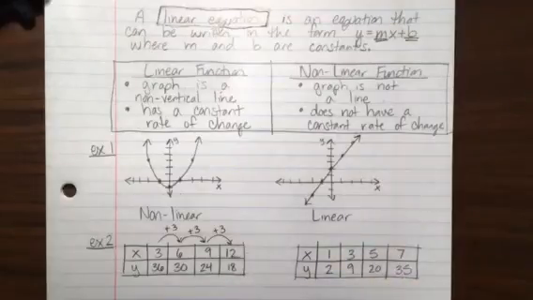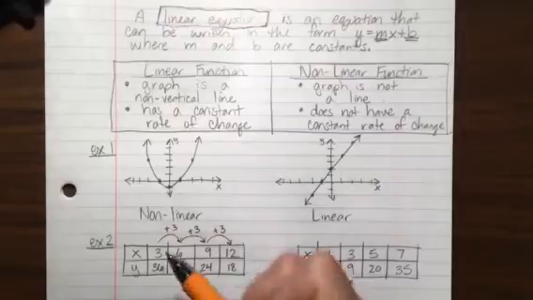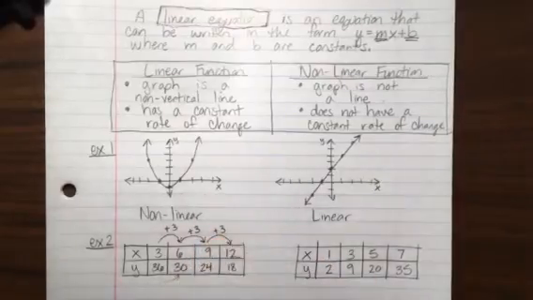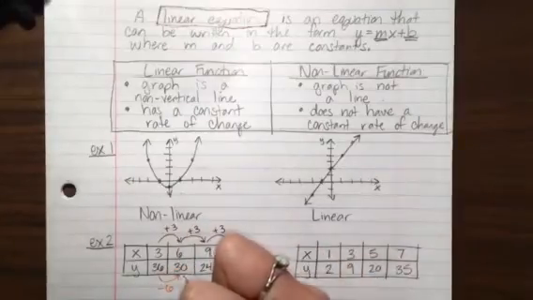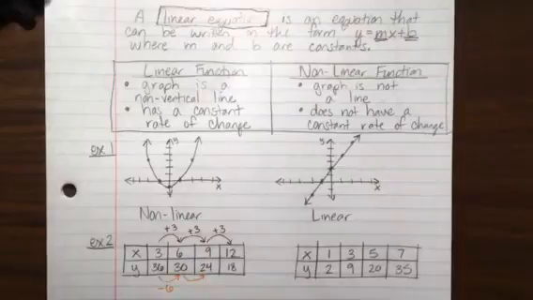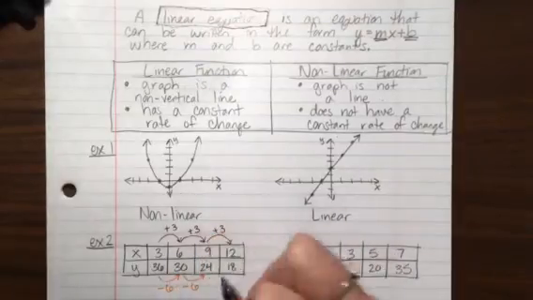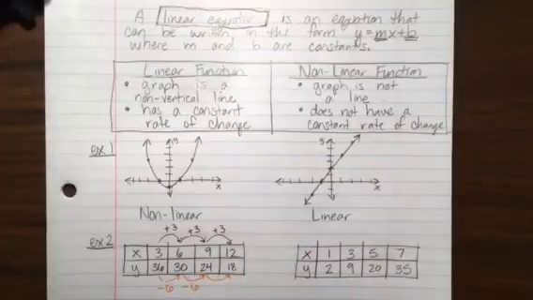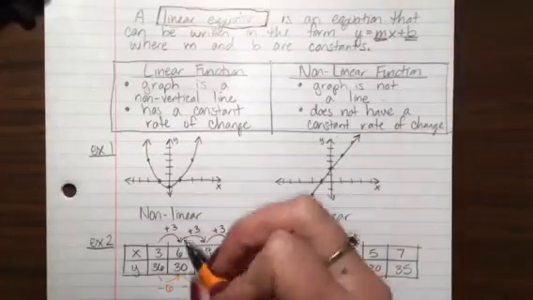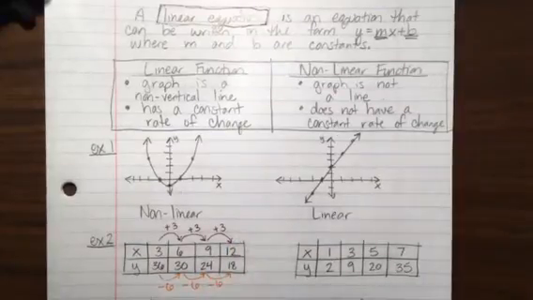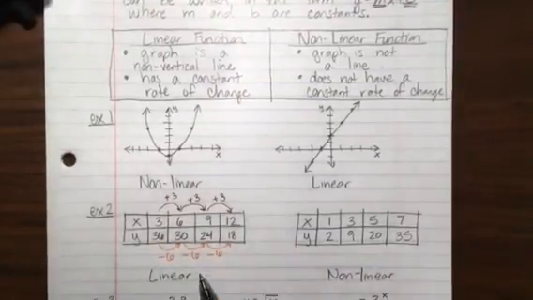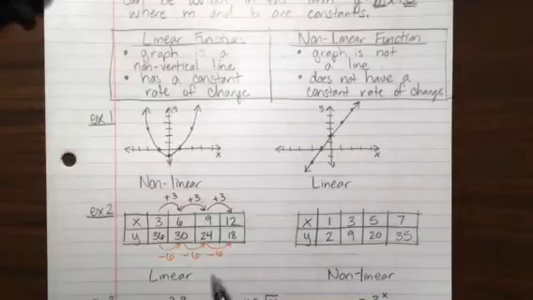Now let's see if the same thing holds true for y. From 36 to 30, we are subtracting 6. From 30 to 24, we're subtracting 6 again. From 24 to 18, we are subtracting 6 again. So that is a constant rate of change. Constant in the input and in the output, therefore that first table is linear. Both the input and the output must have a constant rate.